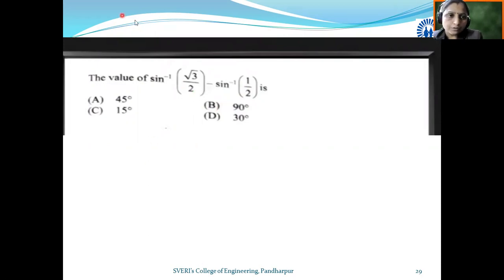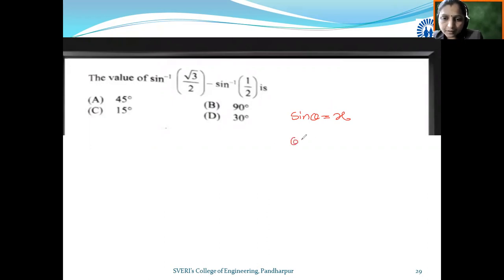Look here, sine theta is equal to x. For what value of theta does sine theta become root 3 by 2? We know the standard values of the trigonometric functions for standard angles.